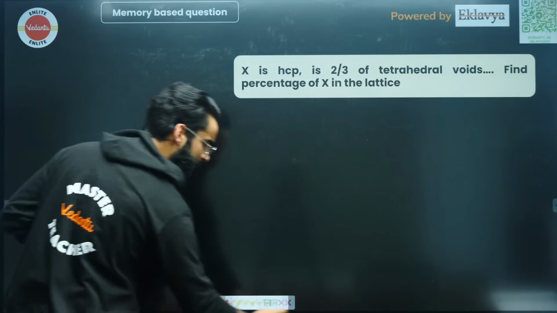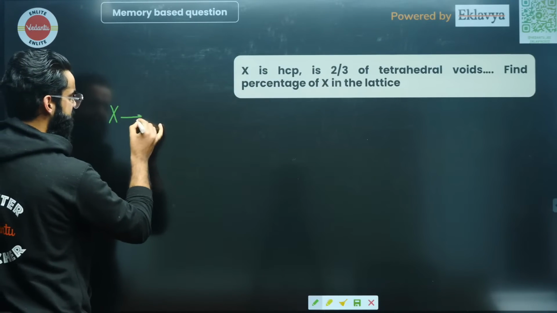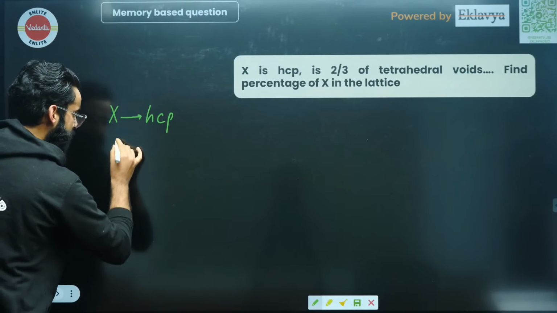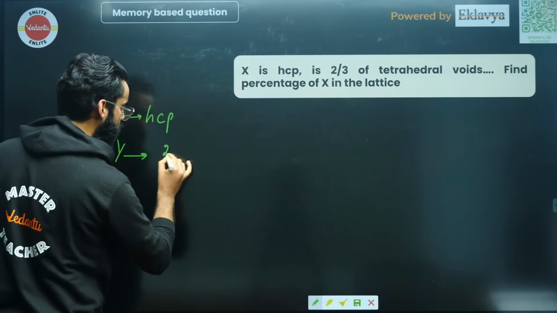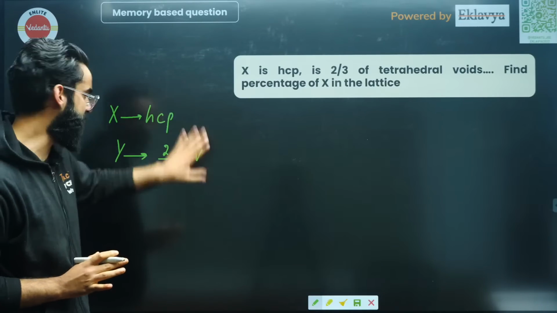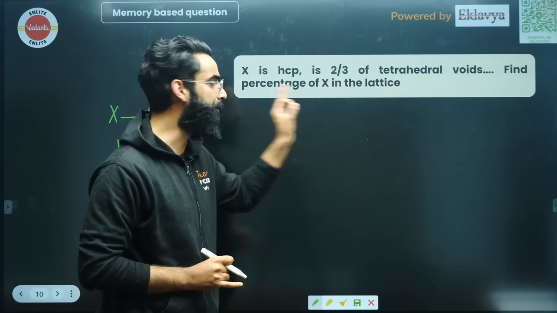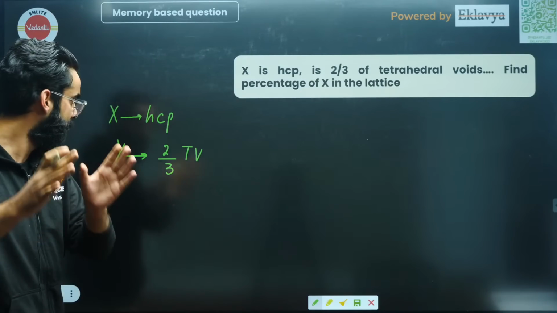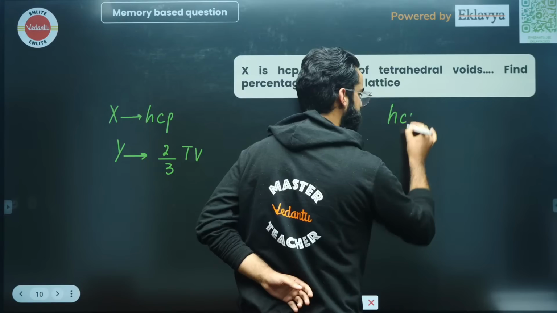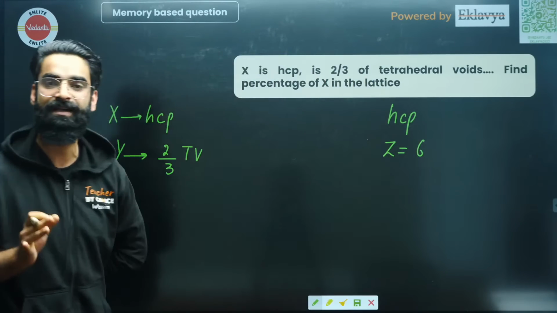I'm sure the question would have been in this format. Have a look. The question would have been X forms HCP, it forms the hexagonal close packing, right? And the question would have been Y atoms occupy 2/3 of tetrahedral voids. X atoms form HCP and Y atoms occupy the 2/3 of tetrahedral voids. We are supposed to calculate the percentage of X in the lattice, right? Now, people, I'm sure you guys know, in case of hexagonal unit cell, in case of HCP, what is the value of Z? Z value is 6. Effective number of particles I'm talking about, right?